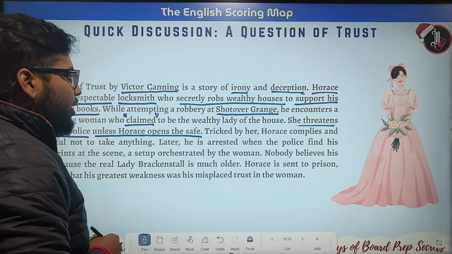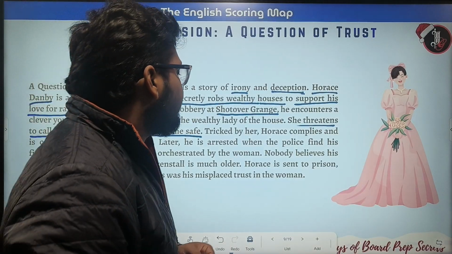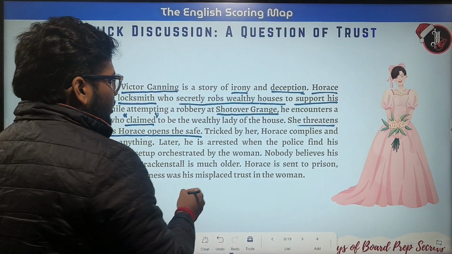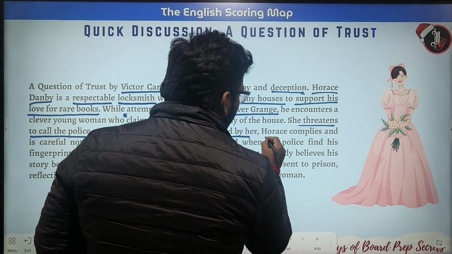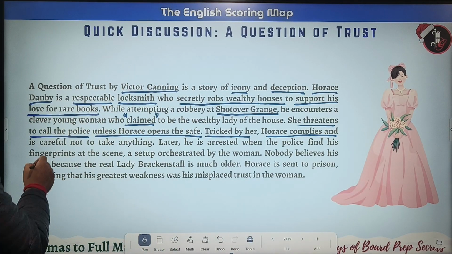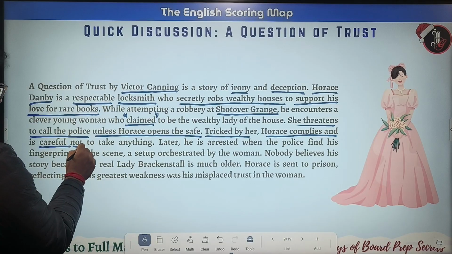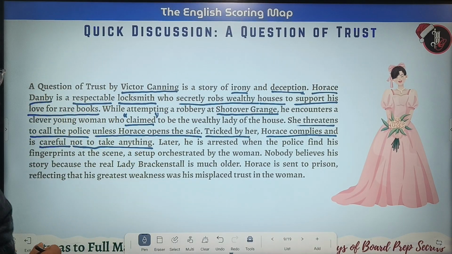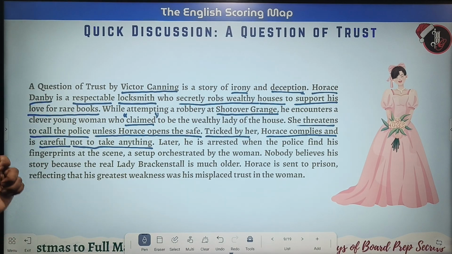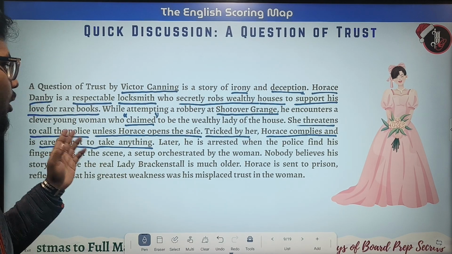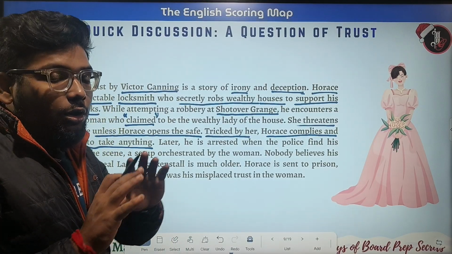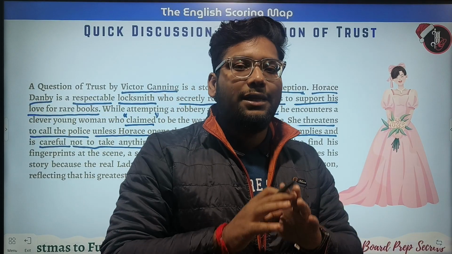Tricked by her, Horace complies and is careful not to take anything. Later, he is arrested when the police find his fingerprints at the scene, a setup orchestrated by the woman. This time Horace was not guilty.